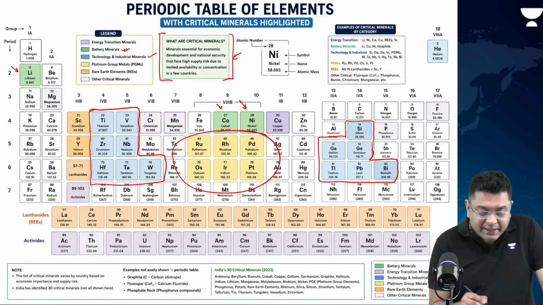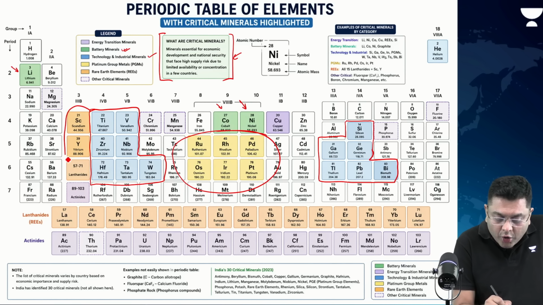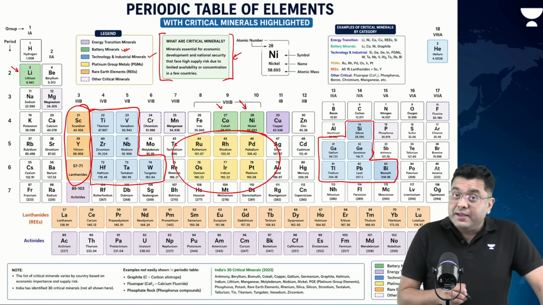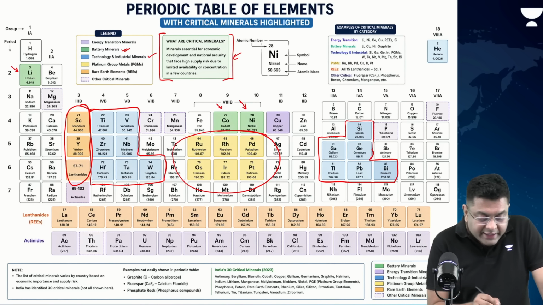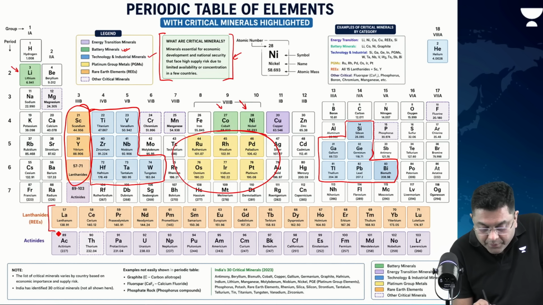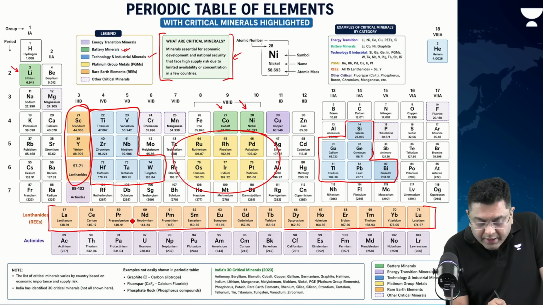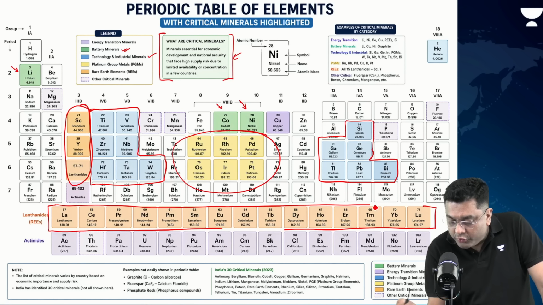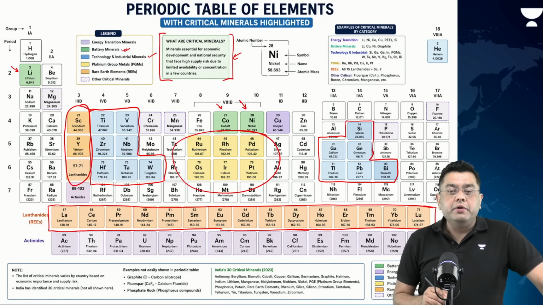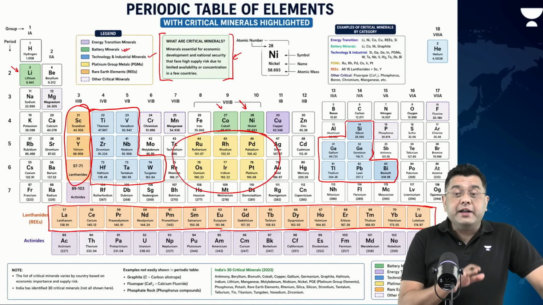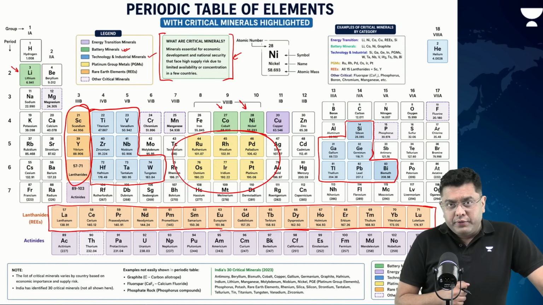Other than that, the rare earth elements, along with scandium, and yttrium. So the rare earth elements, that is the lanthanides, all the lanthanides, right? Which are rare earth elements. They are also a part of the critical minerals cohort. So all these are your part of critical minerals.